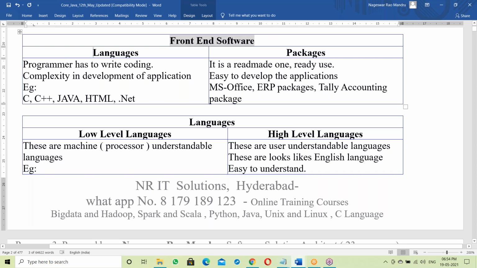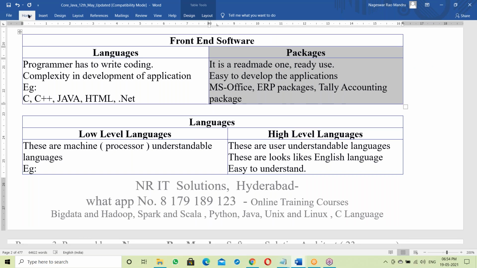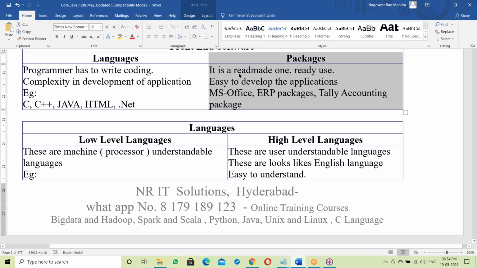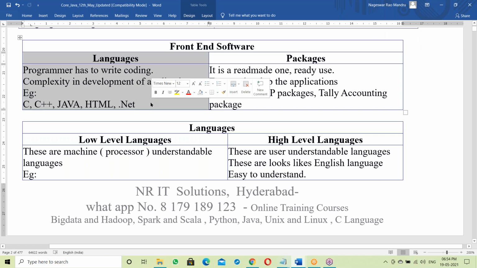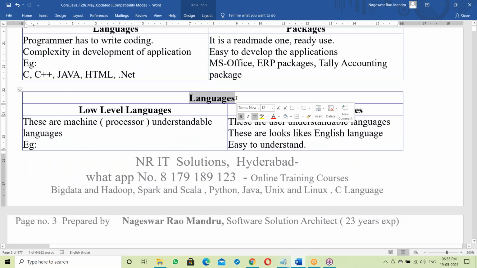In front end, there are languages and packages. A package is a ready-made one. For example, MS Word is a package, and MS Office is a package, ready-made and ready to use. Next, language. Java comes under languages. In a language, we should write code, some programming. Now let us move to languages.